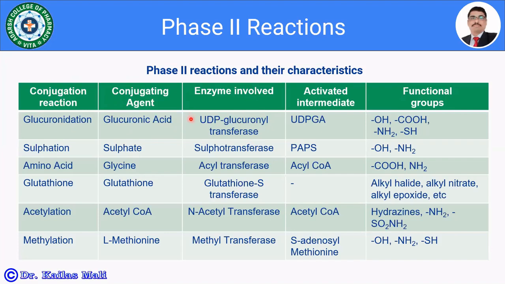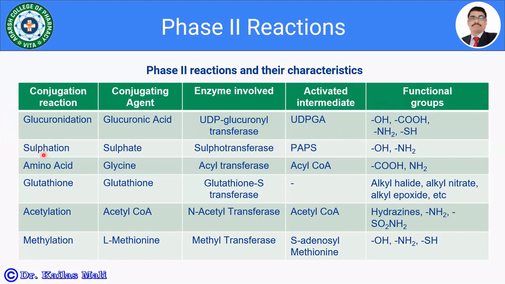This enzyme is responsible for, or is going to catalyze, the reaction. The activated intermediate in the glucuronidation conjugation reaction is UDPGA, and the functional groups which are going to take part in the glucuronidation reaction are -OH, -COOH, -NH2 and -SH, isn't it? So this is about glucuronidation.